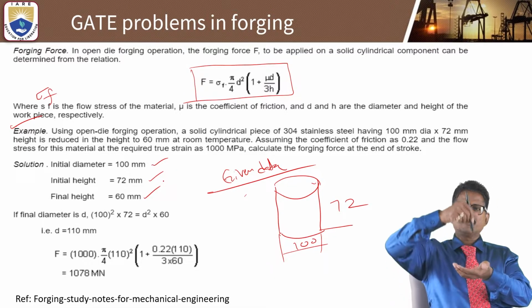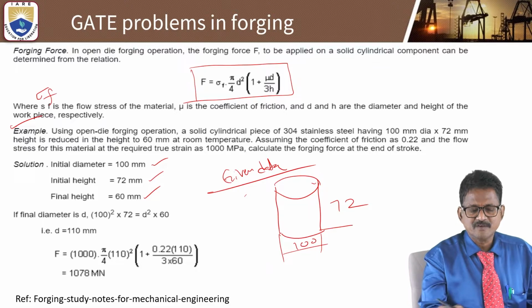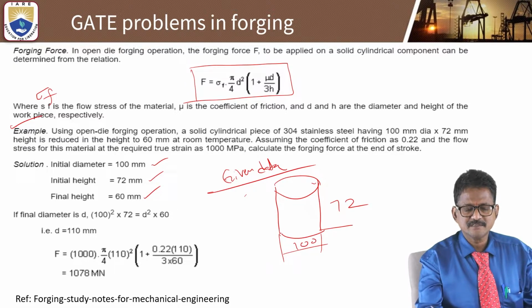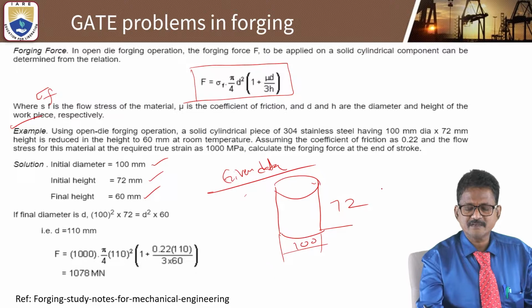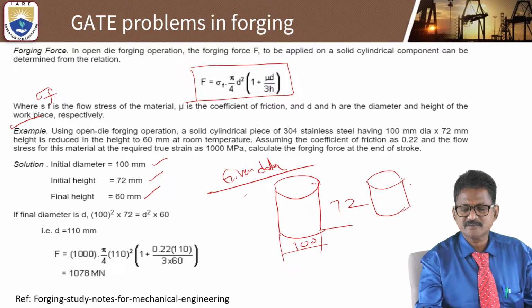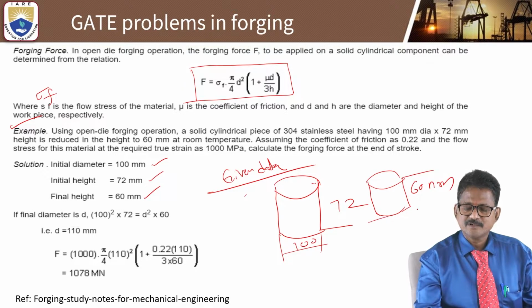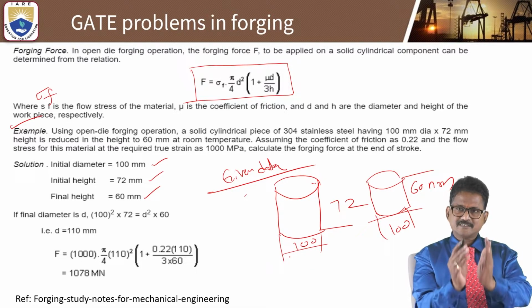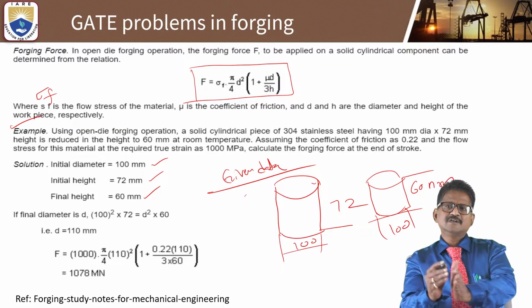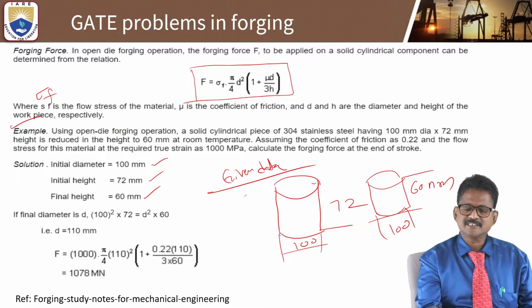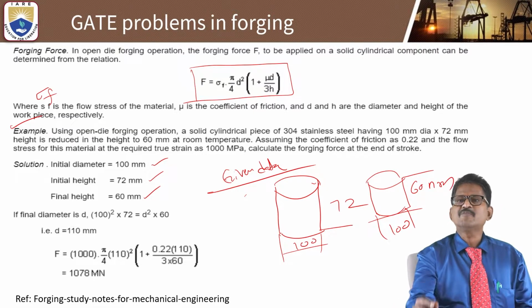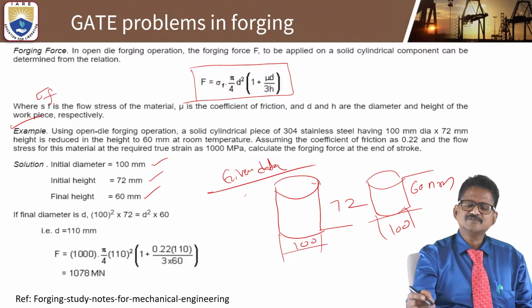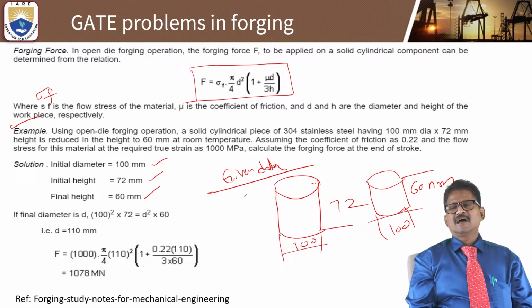When you apply the force and pressure, what will happen? The height is reduced from 72 to 60 mm. The diameter is the same, 100 mm. How much force is required to reduce the height?